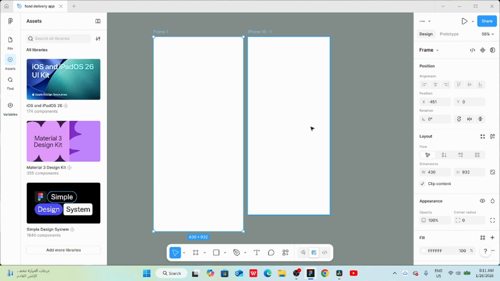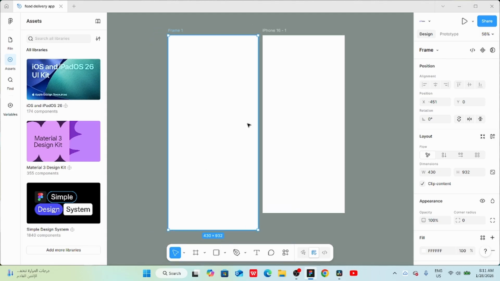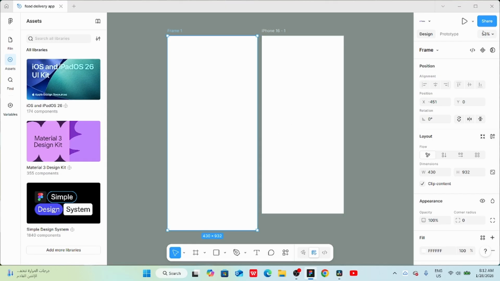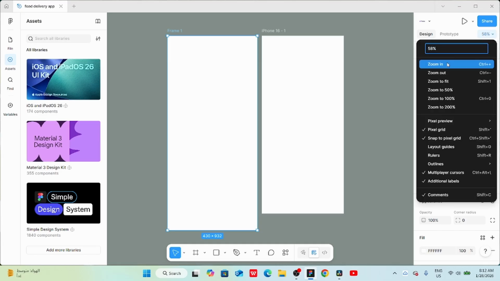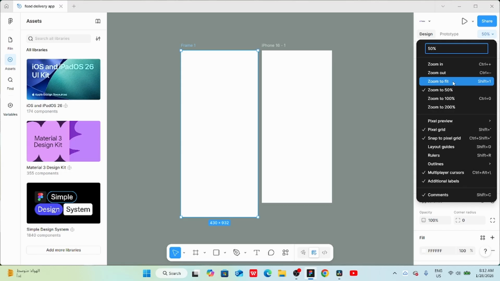If you want to move around the canvas, there are several ways to do that. You can select Hand tool from Toolbar, press H key on your keyboard, or hold Space key, then click and drag. If you want to zoom in or zoom out for better visibility, hold Ctrl key on Windows or Command key on Mac and scroll with your mouse. You can also click on this percentage here to see more zoom options, such as zoom in, zoom out, zoom to fit, and more.